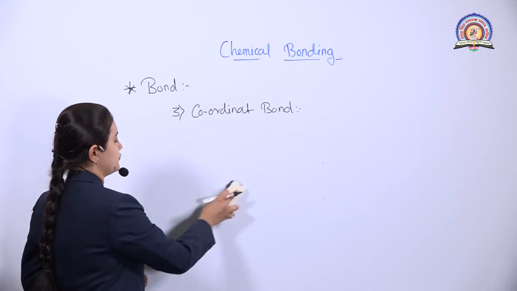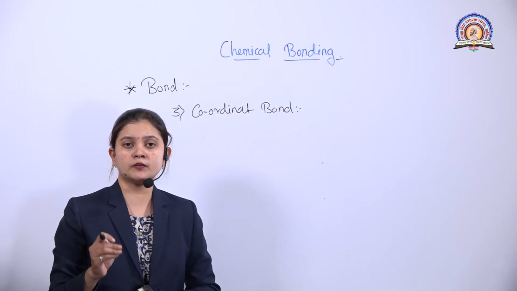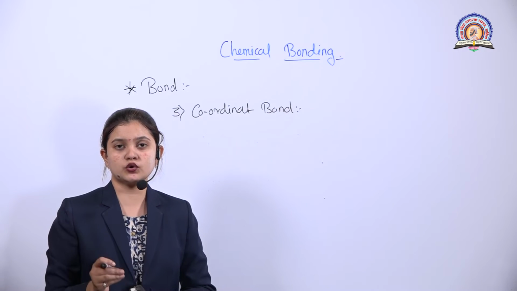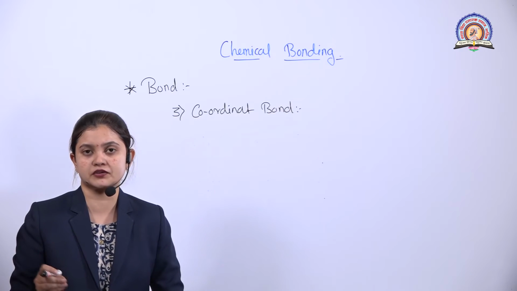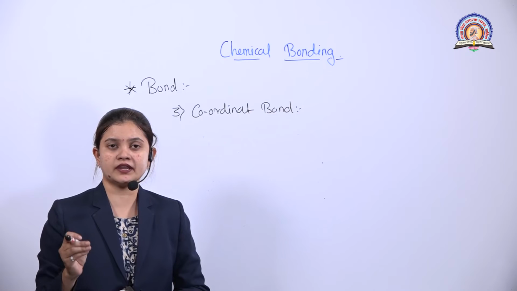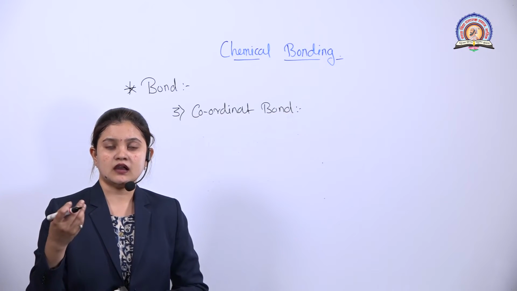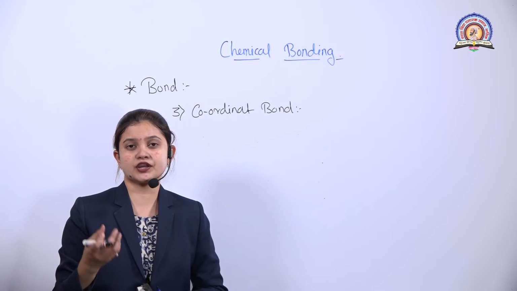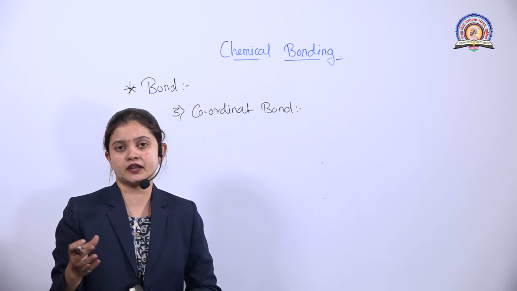is formed when an atom has a lone pair of electrons, that is 2 electrons which are unbonded or non-bonded electrons. When this non-bonded electron pair is shared with an atom which requires 2 electrons to complete its octet, then the coordinate bond is formed.